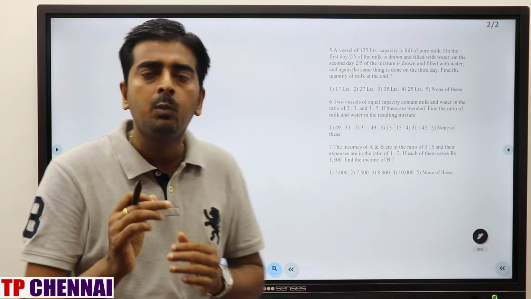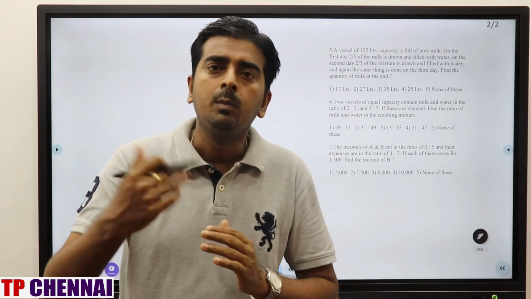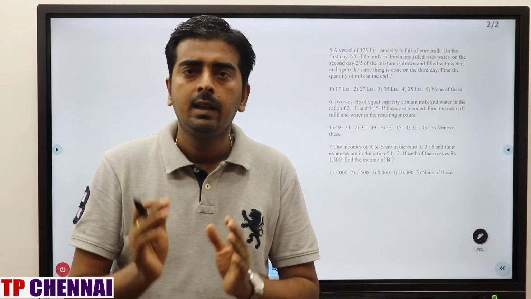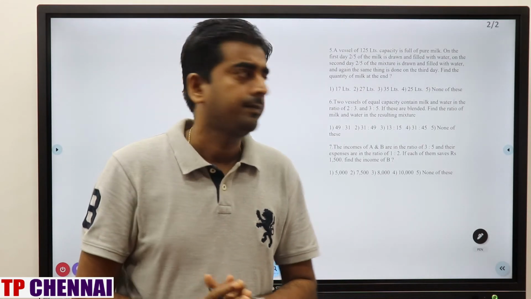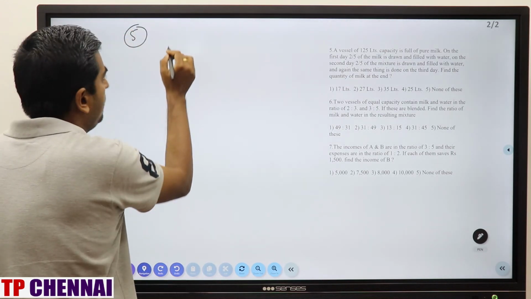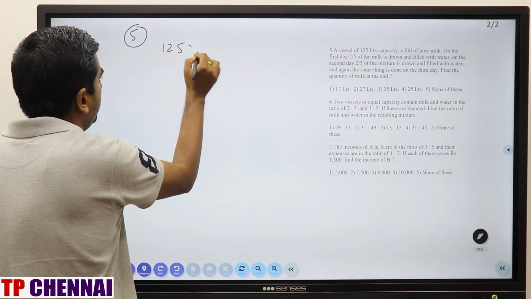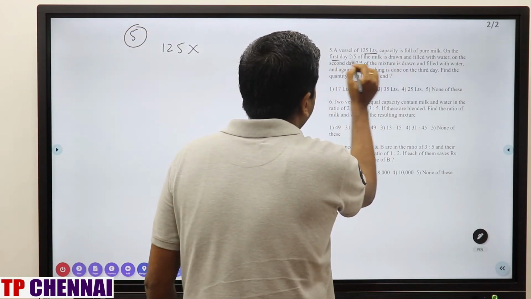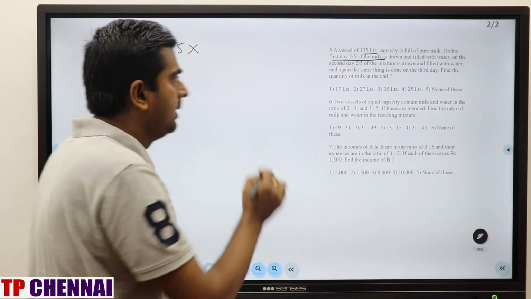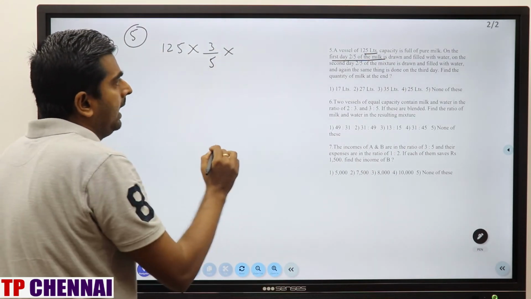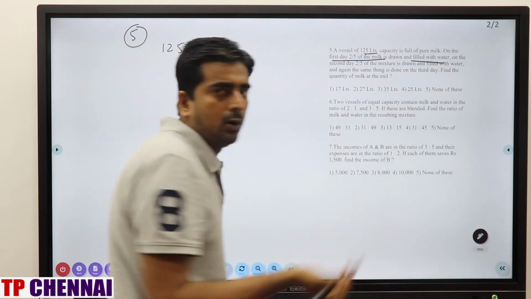This is coming at a removal and replacement case. You are removing something, then you are adding something. So whenever removal and replacement cases are there, capacity won't change. Capacity is how much here? 125 liter. In that 125 liter, on the first day 2 by 5th of milk is drawn. So remaining is how much? 3 by 5 and filled with water. So capacity will not change.